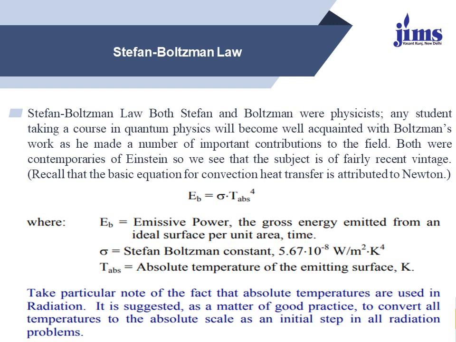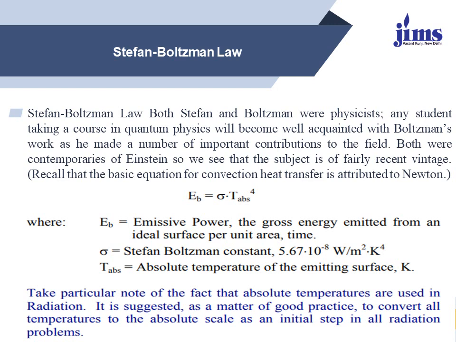Taking particular note of the fact that absolute temperatures are used in radiation, it is suggested, as a matter of good practice, to convert all temperatures to the absolute scale as an initial step in all radiation problems. In this radiation we see this is E_b for a black body. So what is a black body? A black body is an object which absorbs all the radiation energy reaching its surface.